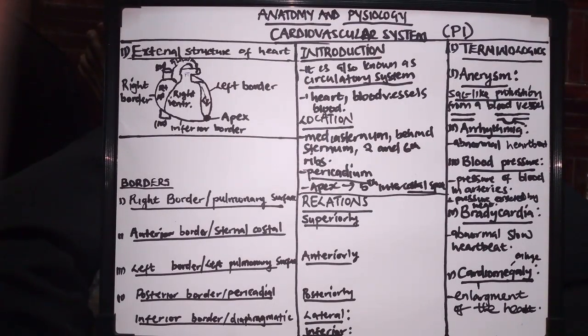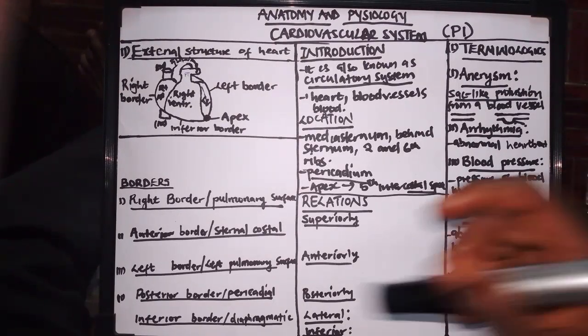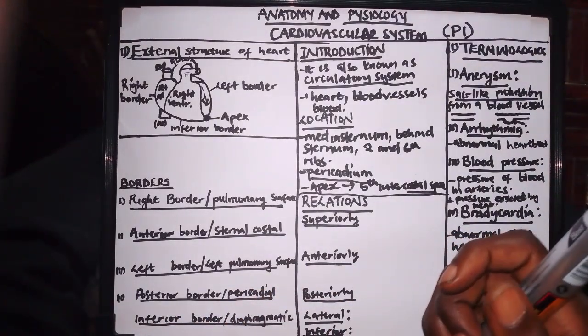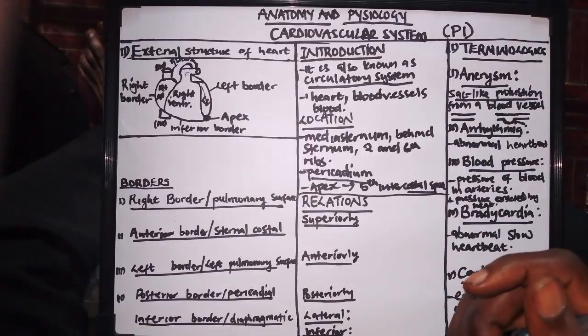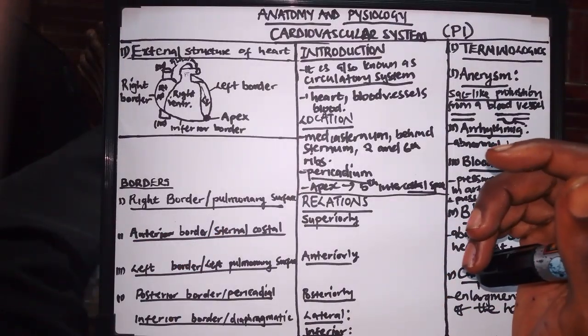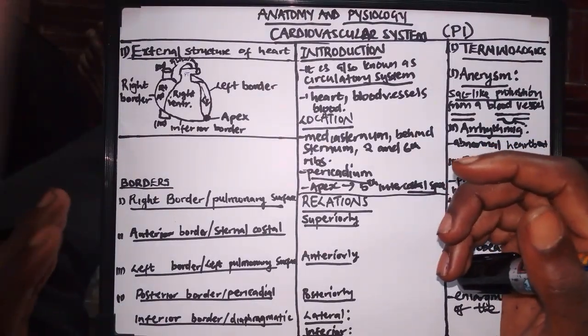We have the 2 upper chambers which are known as the atria, and we have the 2 lower chambers which are known as the ventricles. And these chambers are organized in an inverted pyramidal orientation.